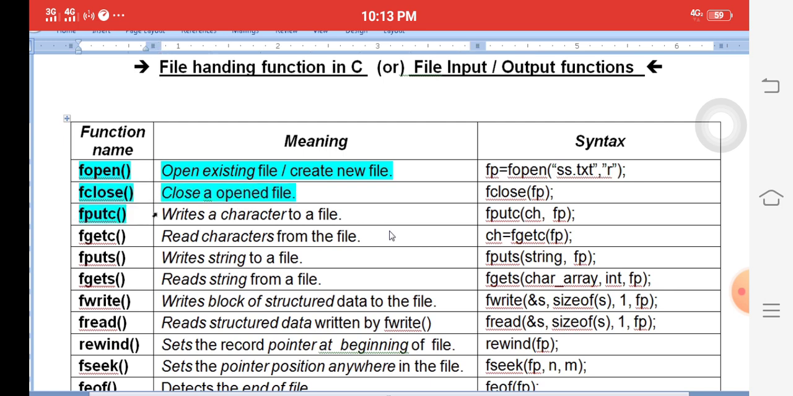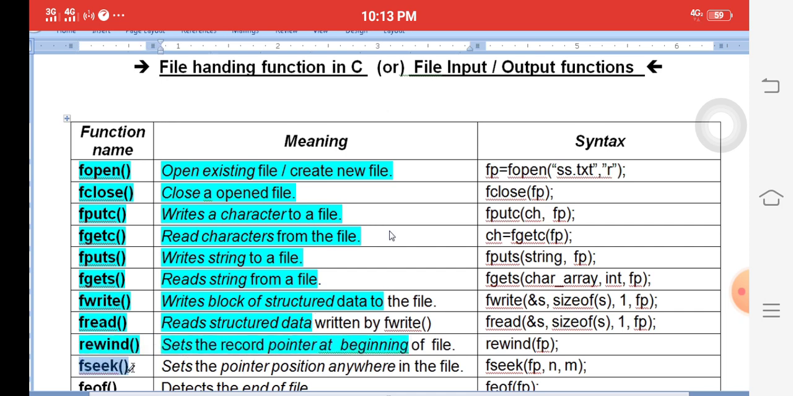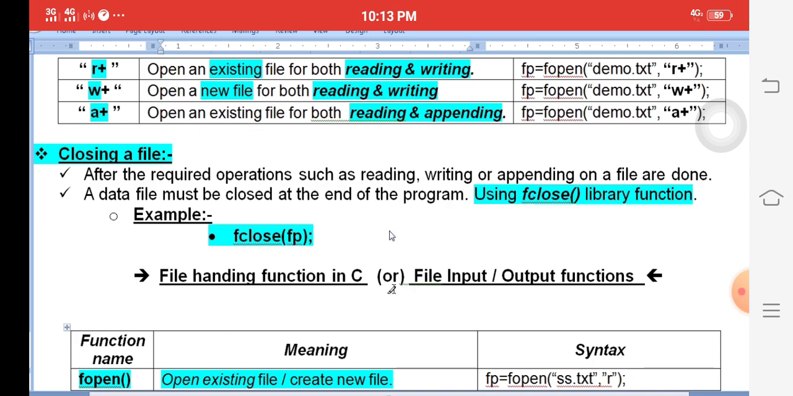fputc means store only one character. fgetc means read only one character. fputs means store or write a string. fgets means read a string. fwrite means write structured data. fread means read structured data. rewind means go to the beginning of the file. fseek means go to a particular place of the file, any place.